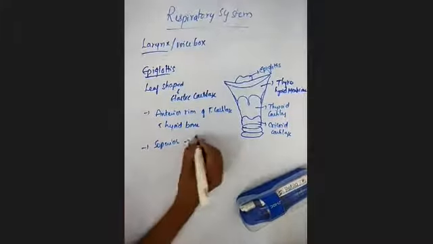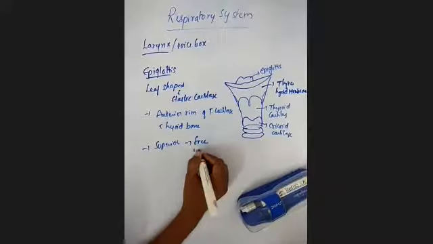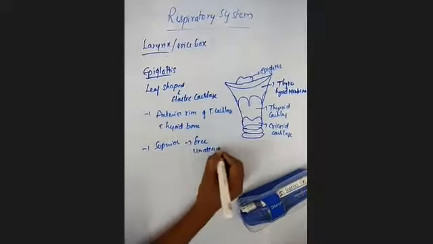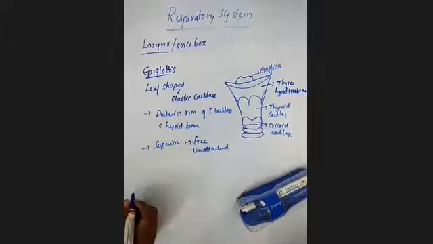The superior portion is free and unattached, acting like a trapdoor.